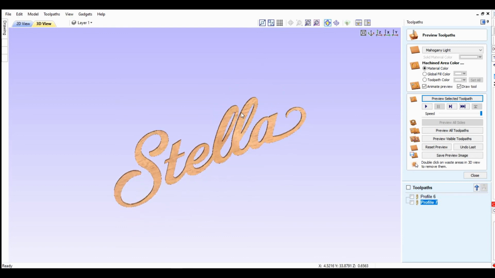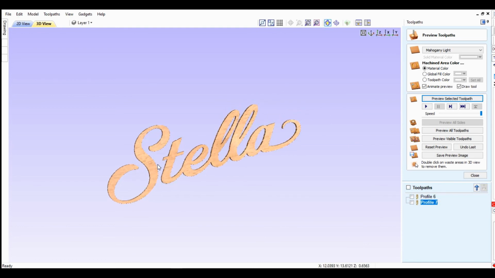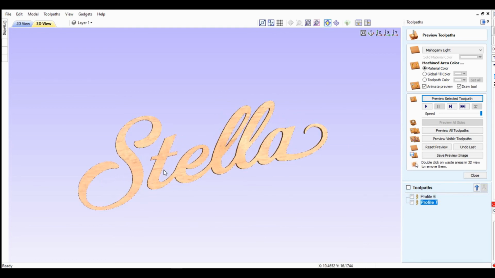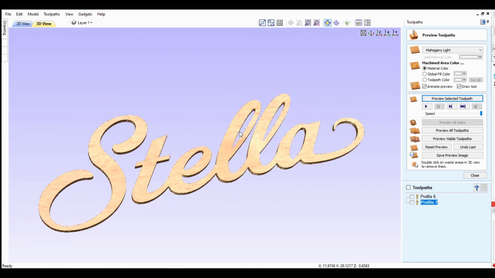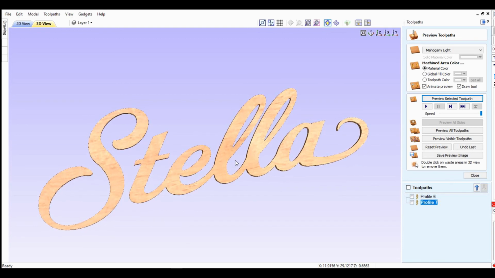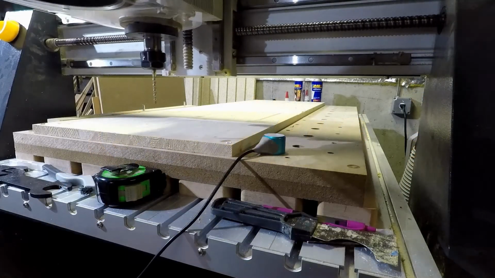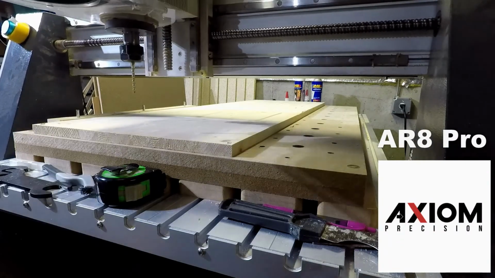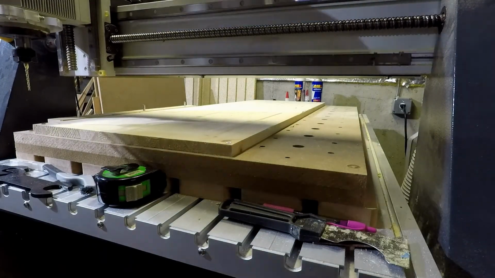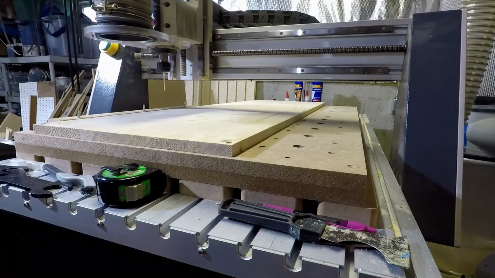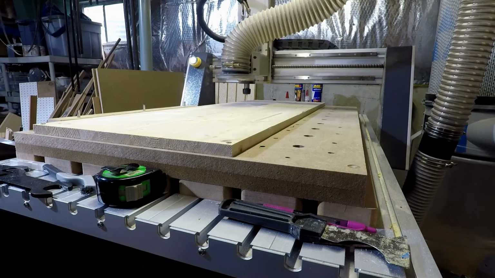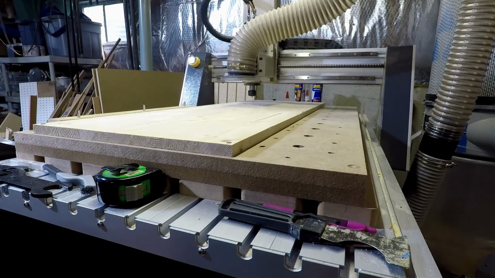That looks pretty good. It's got the curl on the end that the customer wanted. The S has got some nice curl. So yeah, I kind of like it. Looks pretty good. Okay, I'll save the files and take them to the machine. I'm using an Axiom Precision AR8 Pro, and it has a 2-foot by 4-foot bed. I load the file in from the USB drive and let her run.